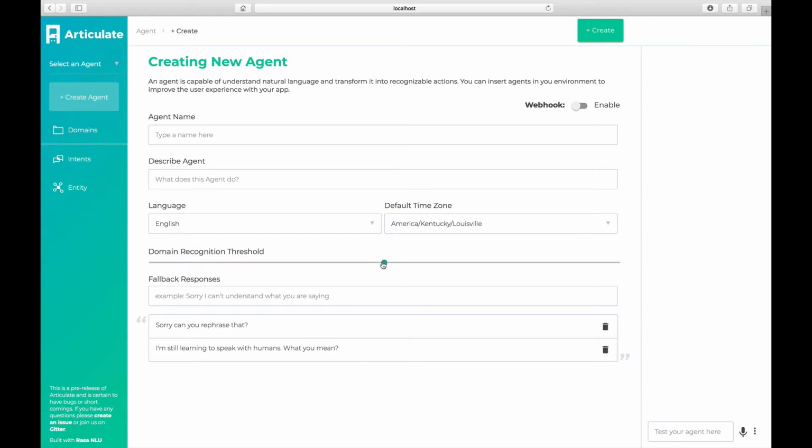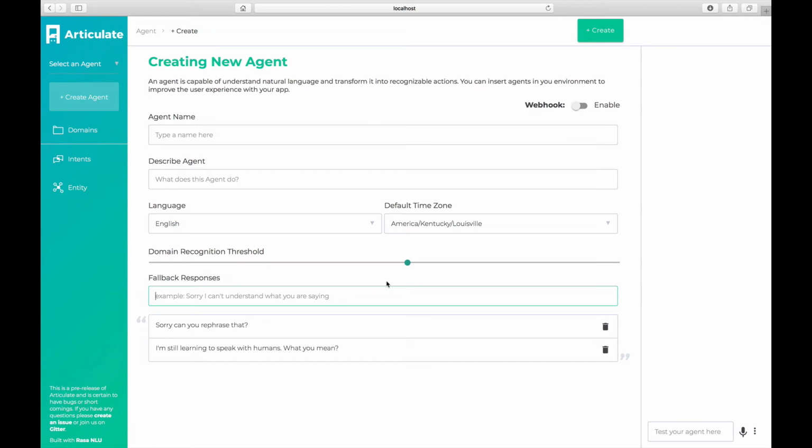You also have to specify a domain recognition threshold. This is a little bit more complicated than I want to get into in this video. Hopefully we can do an entire video just on how we're managing dialogue. For the moment, suffice it to say that the primary role of this slider is to determine whether we have enough confidence in an intent to give it as a response to the user. We actually have 2 thresholds, one on the domain and one on the intent. I'll talk a little bit about domains here in just a second.